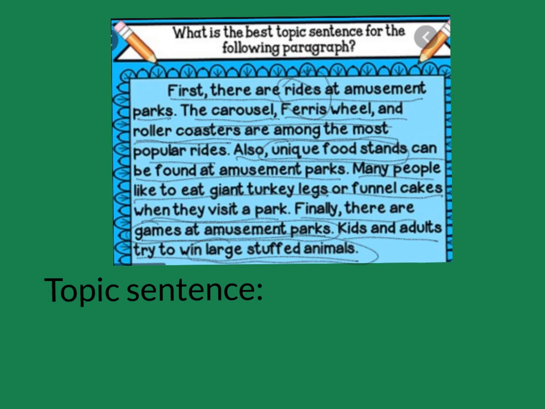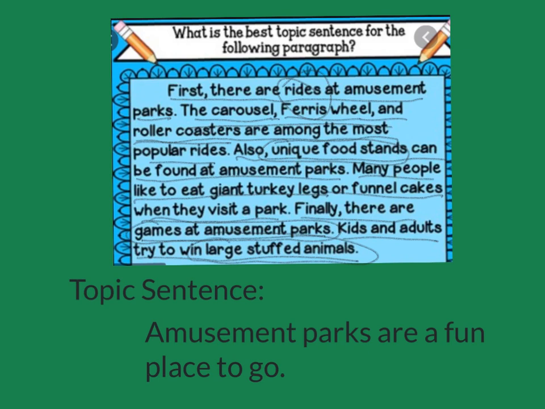The next step is to think about what the paragraph was really talking about. As I think about this, I'm thinking that it's talking about amusement parks and the fun things that there are to do there. So with that in mind, I'm going to write a topic sentence. The topic sentence I have chosen is this one. Amusement parks are a fun place to go.